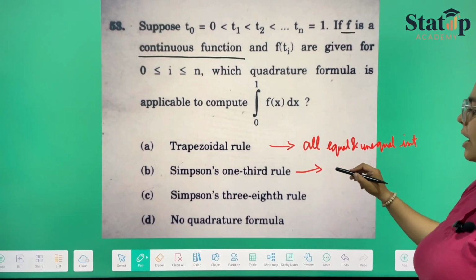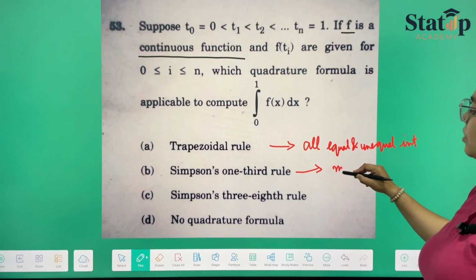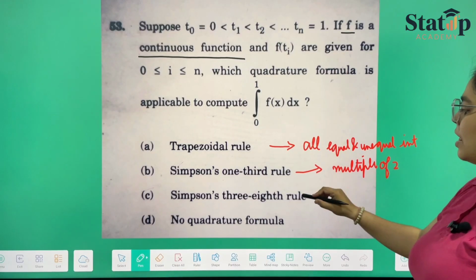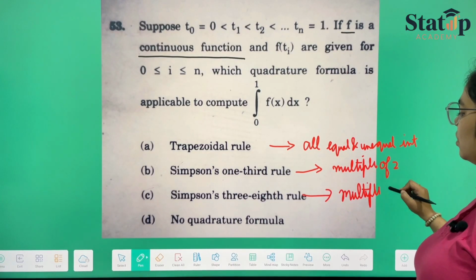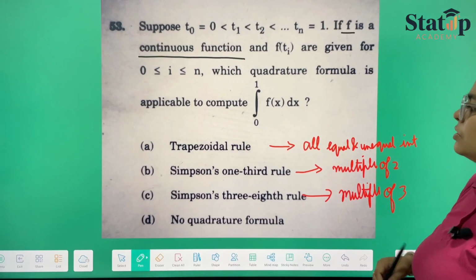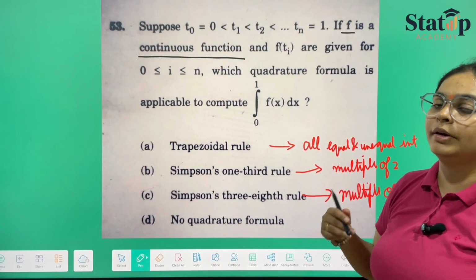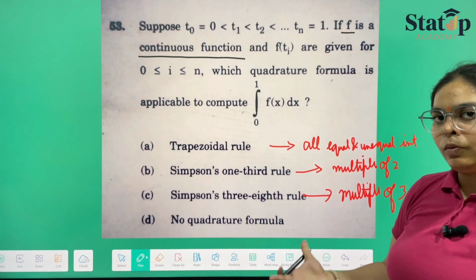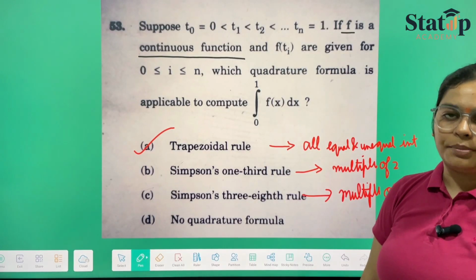Simpson's one-third rule can be only used where the number of intervals is a multiple of 2, and Simpson's 3/8 rule where it is a multiple of 3. Here no such condition is given, and we are told that it is a continuous function. That means it can take any value, equal or unequal intervals. So our answer here would be the trapezoidal rule, which is option A.